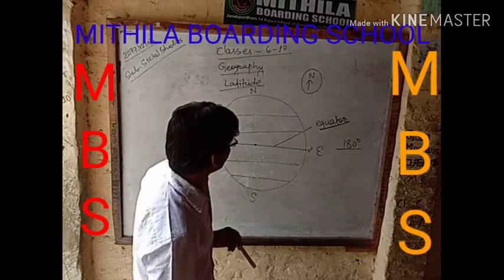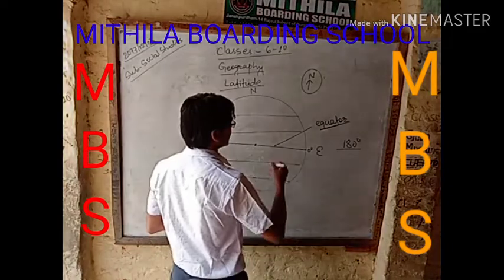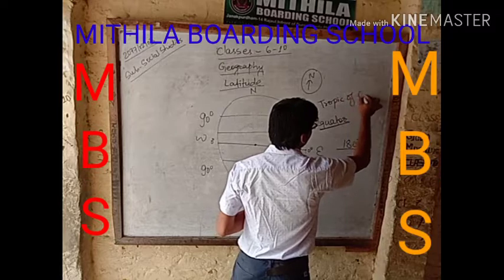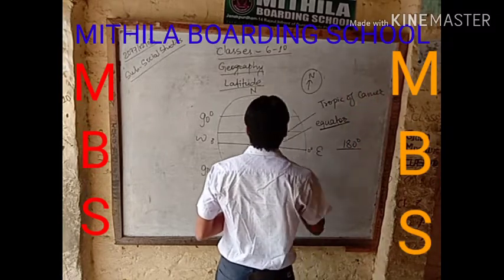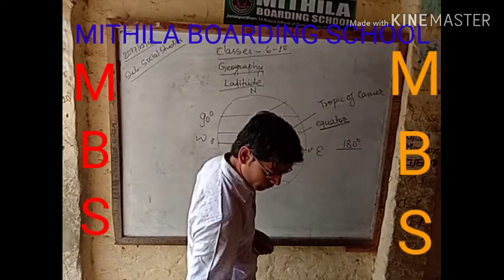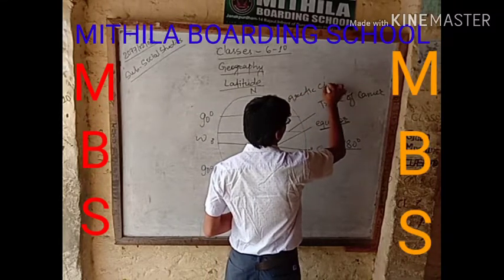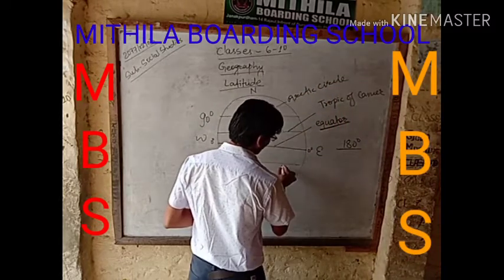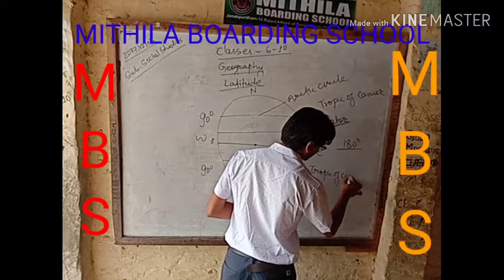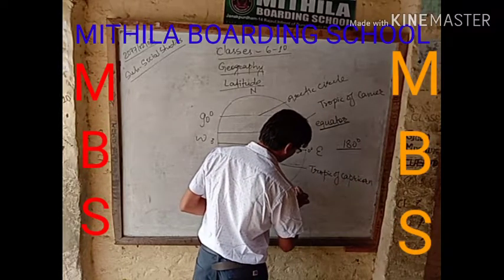The 5 major latitudes are: the first is the equator, the second is the Tropic of Cancer, the Arctic Circle, the Tropic of Capricorn, and the Antarctic Circle.